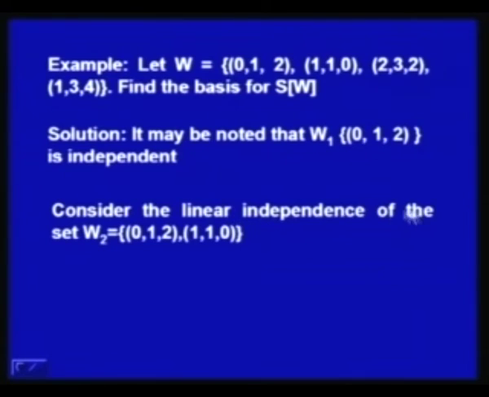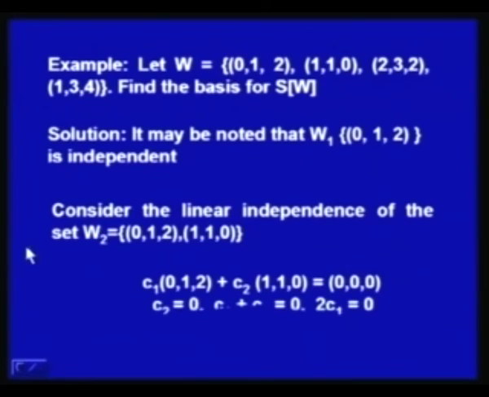We include another vector (1, 1, 0) from this set in W2, and let us check whether this forms a basis or not. Again, the procedure is the same: you find the linear combination, and if you solve this, we will find that C1 equals C2 equals 0 is the only solution possible, and that means this also is a set of linearly independent vectors.